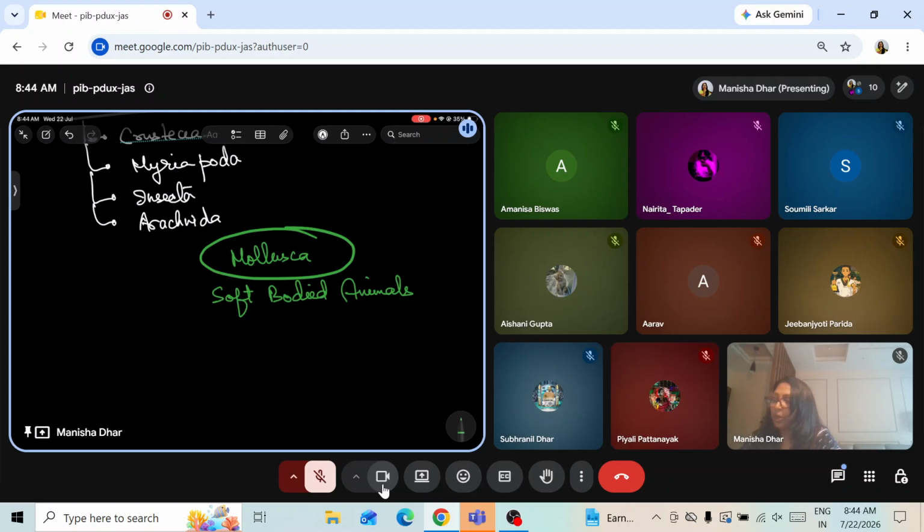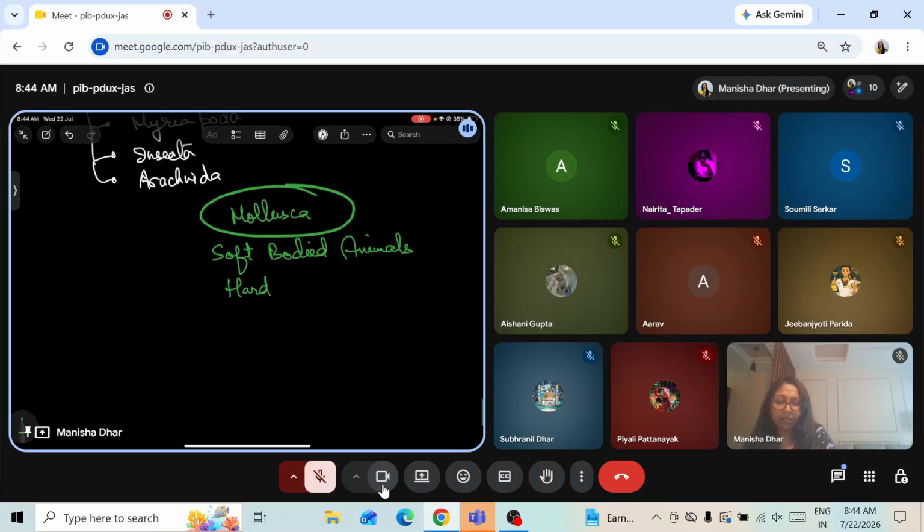Soft-bodied animals have a soft, unsegmented body and a hard calcareous shell. Calcareous shell means it is made up of calcium carbonate. Because the body is very soft, the outer covering is hard, and that is mainly for protection.